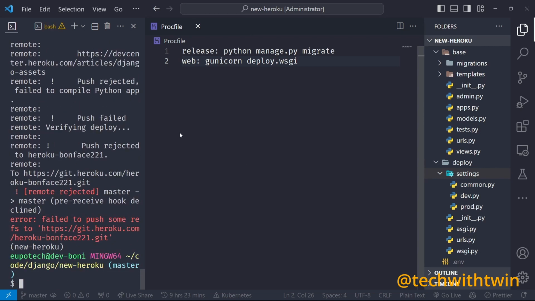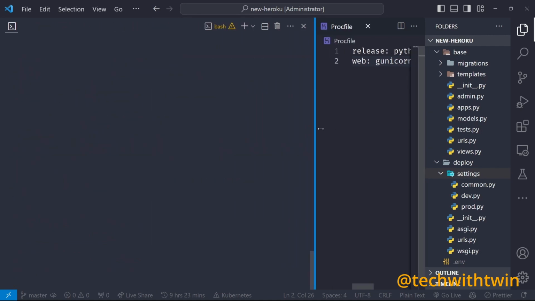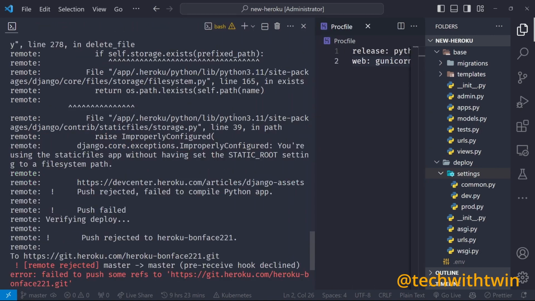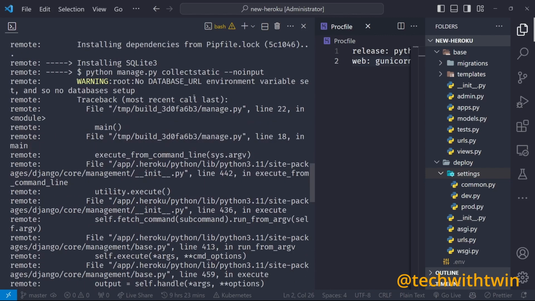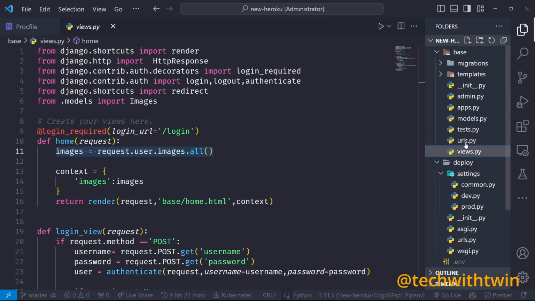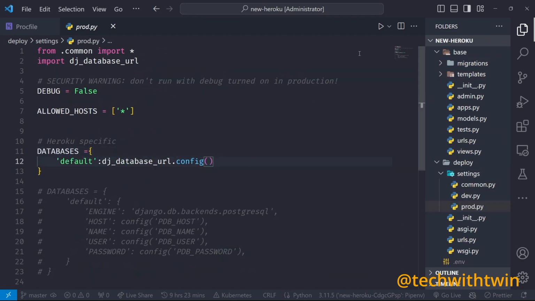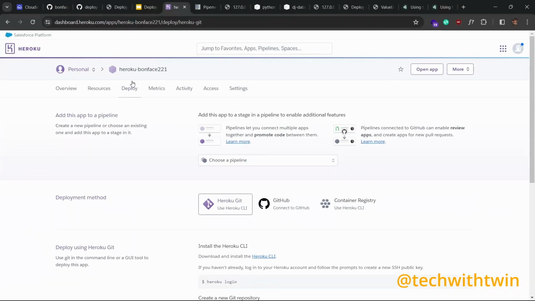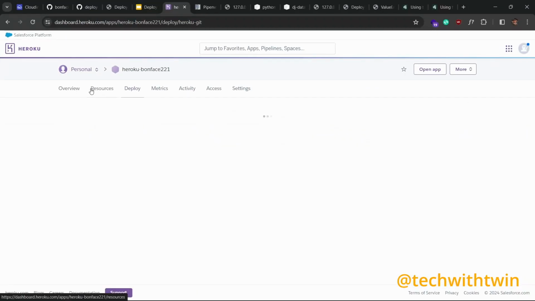Failed. Yeah, that's right. So we're getting some errors here. We need to go through them. And no database environment set. No database URL. So first, let's go to the prod settings. So I'm just looking for the production using the DJ secret. Then now if it fails, we can just go here to the resources and add a new add-on.